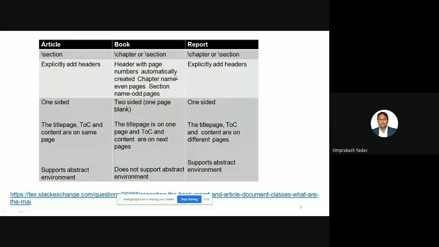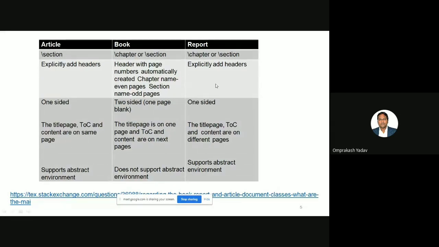Now a little bit of description about article, book, and report. So article will look normally like this. It will have the section. Then book will normally have a chapter, or section, but normally we prefer a chapter. Then the report can also have a chapter or section. In the article, headers are added explicitly. But in a book, headers with the page numbers are automatically created: chapter name on even pages, section name on odd pages.